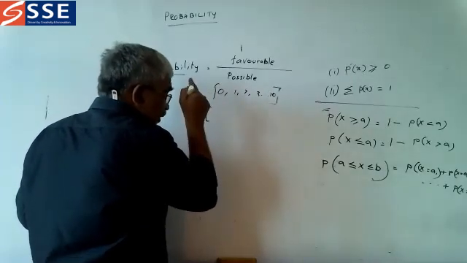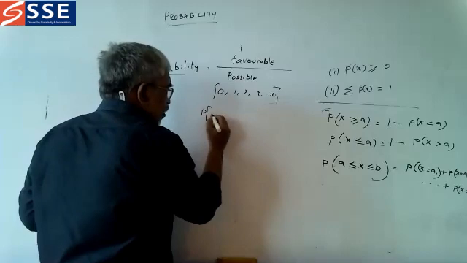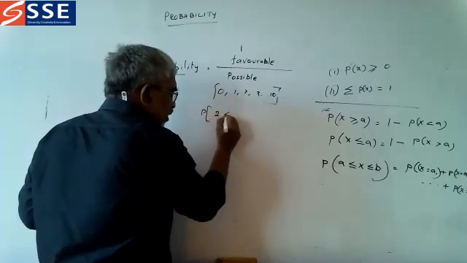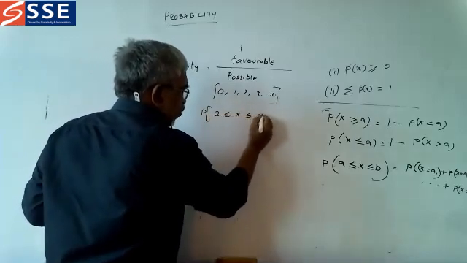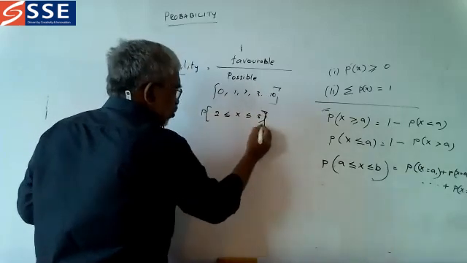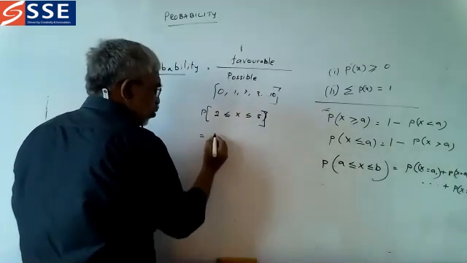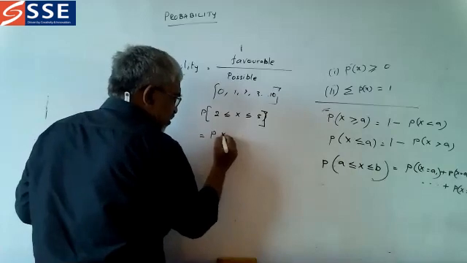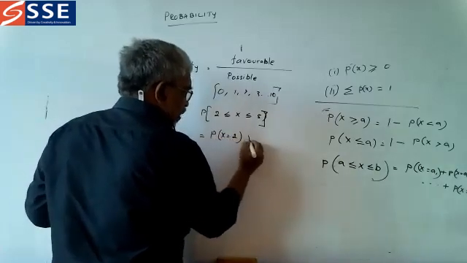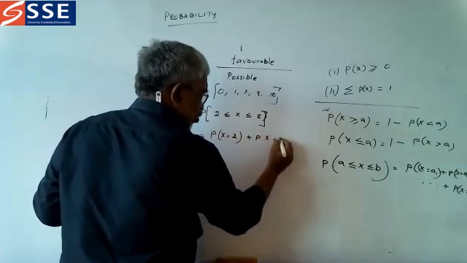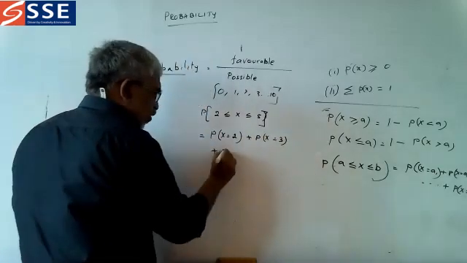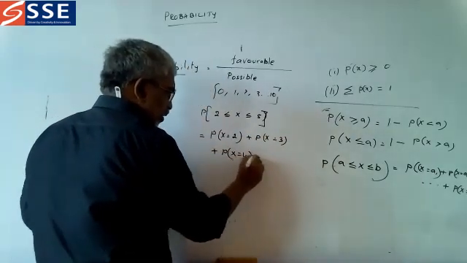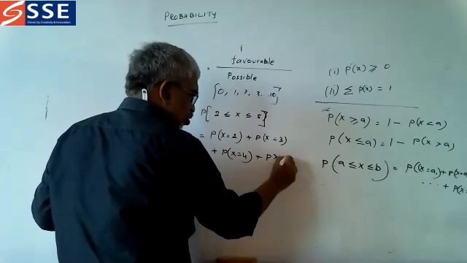Now I want between 2 to 5. P of 2 less than or equal to X less than or equal to 5, which we can write equal to P of X is equal to 2 plus P of X is equal to 3 plus P of X is equal to 4 plus P of X is equal to 5.